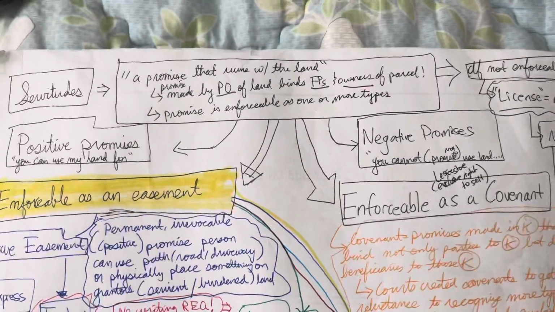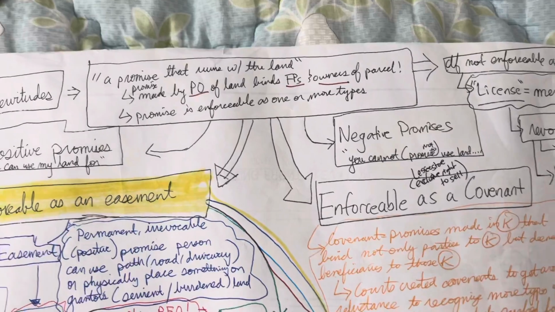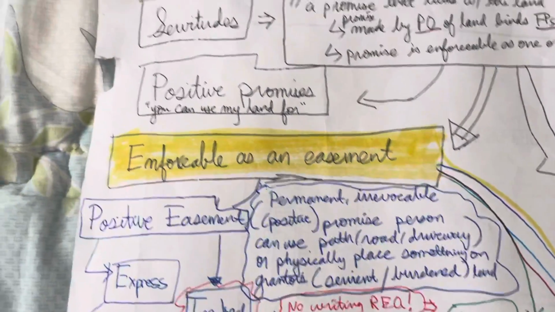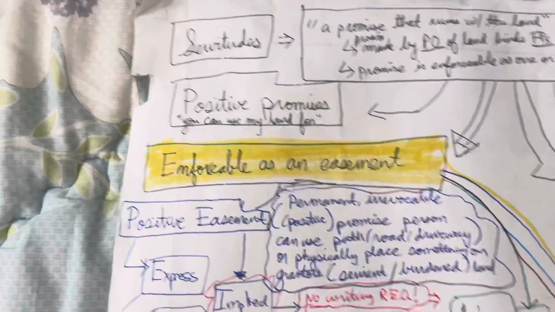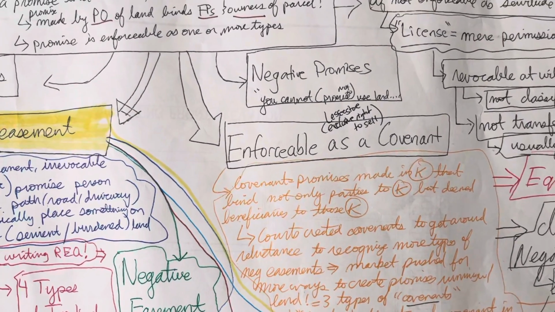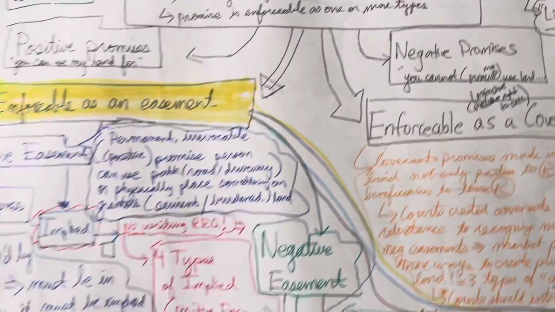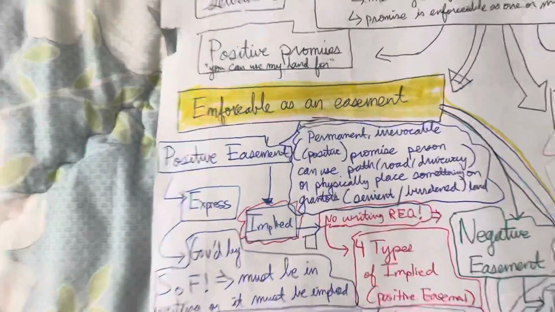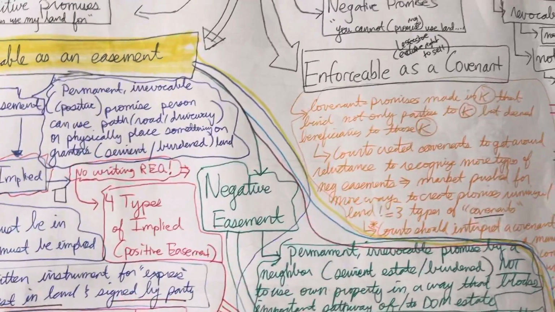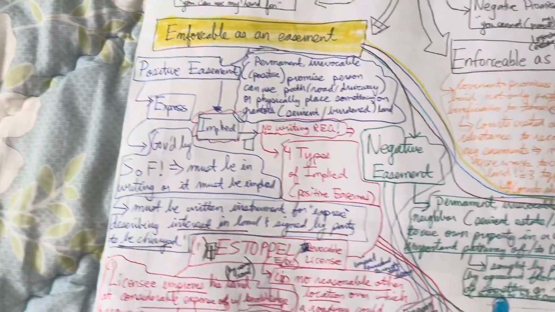Now, this promise that runs with the land that's made by the primary owner and binds all future possessors can be enforced as either positive promises, meaning that you can use my land for some purpose, or it can be used for negative purposes, such as you cannot use my land for this purpose. Servitudes are enforceable as an easement, or they're enforceable as covenants. We'll start with servitudes enforceable as an easement.